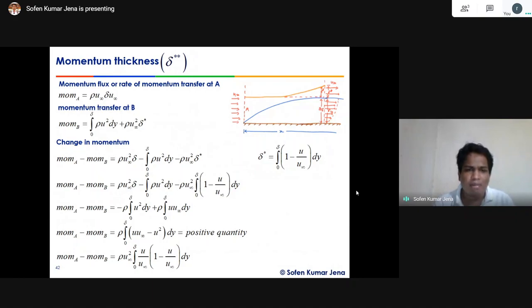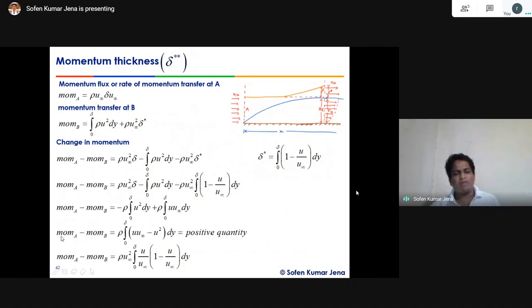For the remaining term, minus rho integral 0 to delta u square dy, this is a minus term. If you multiply, it becomes the plus term. The u infinity square and u infinity terms will cancel each other over here. Then we get u into u infinity into dy up to delta, right?